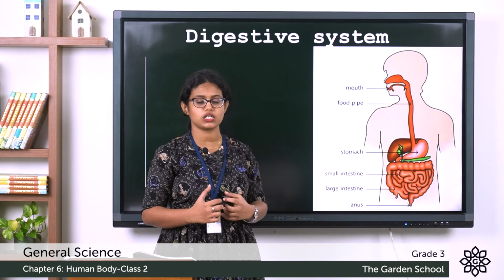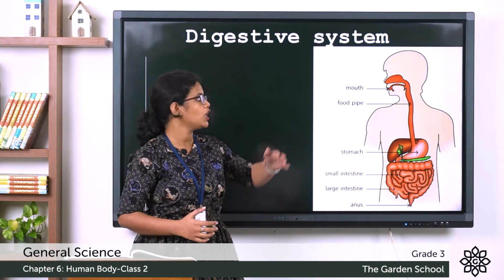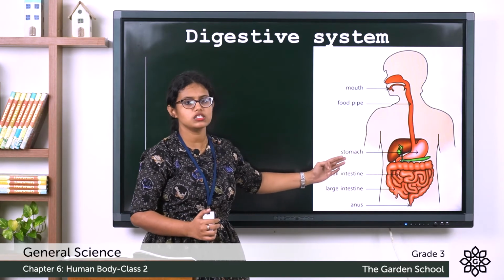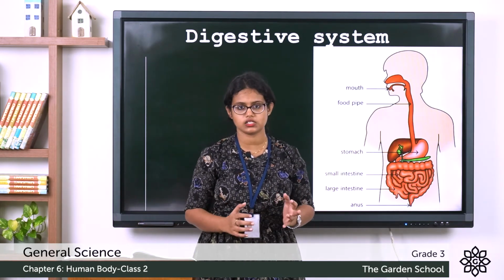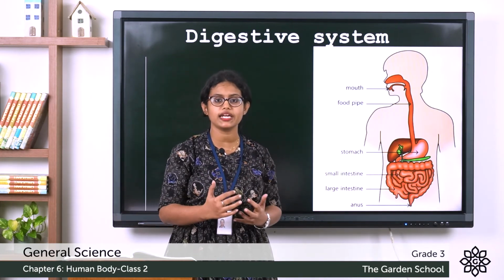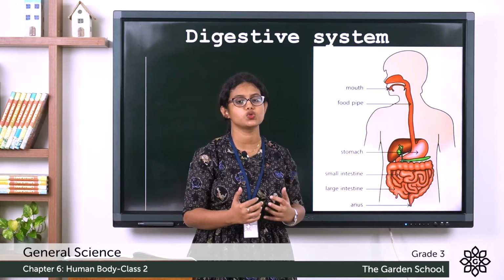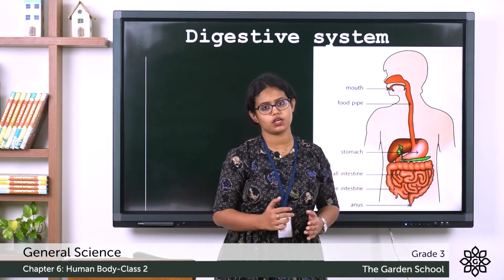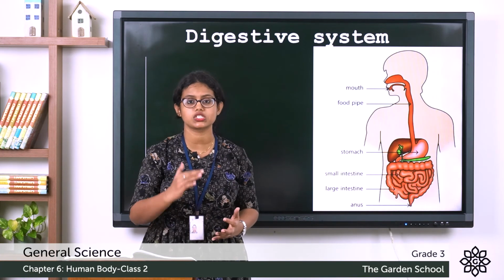Which organs are involved in your digestive system? Your mouth, food pipe, stomach, small intestine, and large intestine. What is digestion? Digestion means the process of breaking down food into useful substances, and digestion takes place in your stomach. So this is about the digestive system.